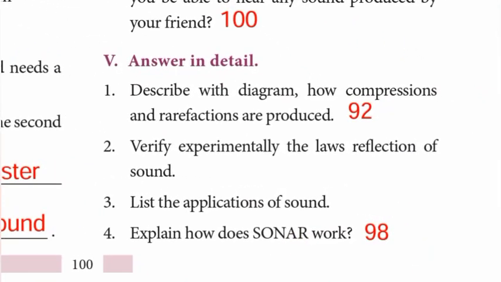Moving to Roman number 5. Answer in detail. First one: describe with diagram how compressions and rarefactions are produced. Page number 92.